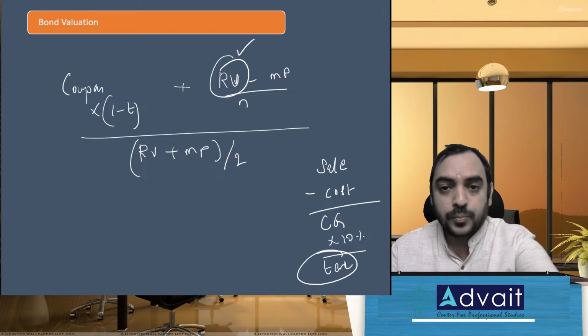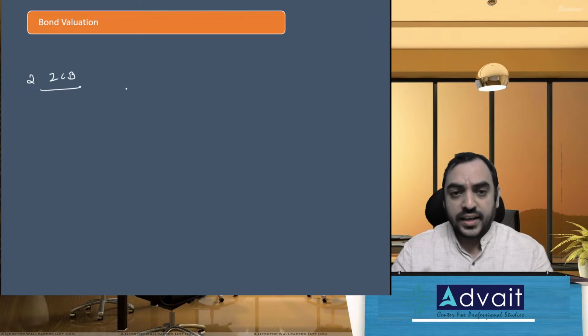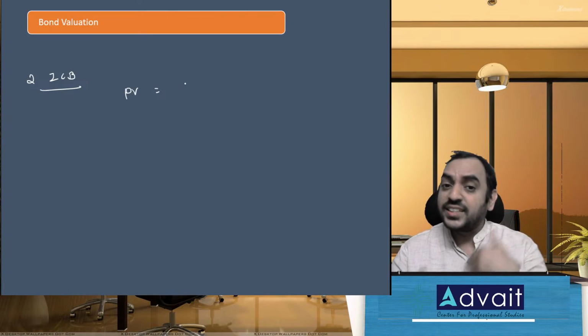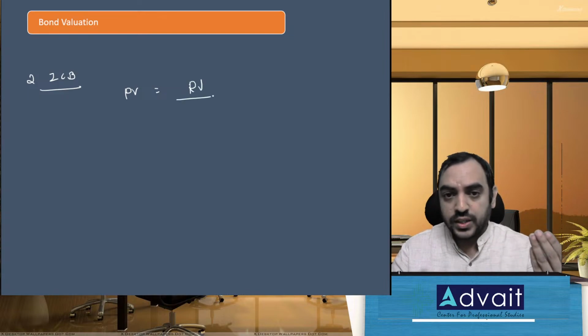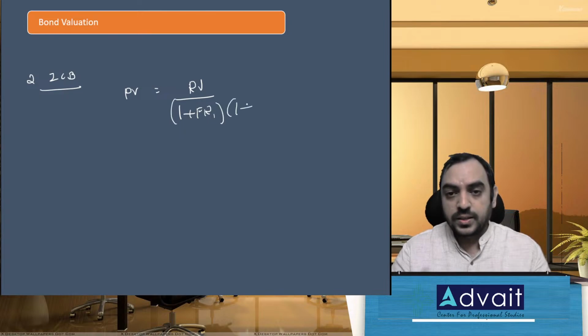Let me give a quick example. If it is a 2-year zero coupon bond, then how are you going to calculate? The present value will be, no cash flow, no coupon. So the only thing you're going to get is the redemption value, which will come after 2 years. So you discount by 1 plus forward rate of year 1 into 1 plus forward rate of year 2.